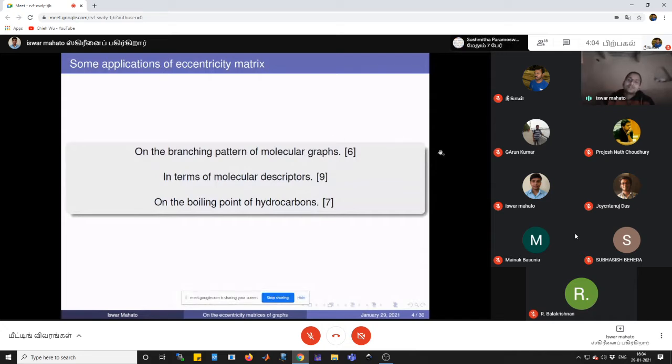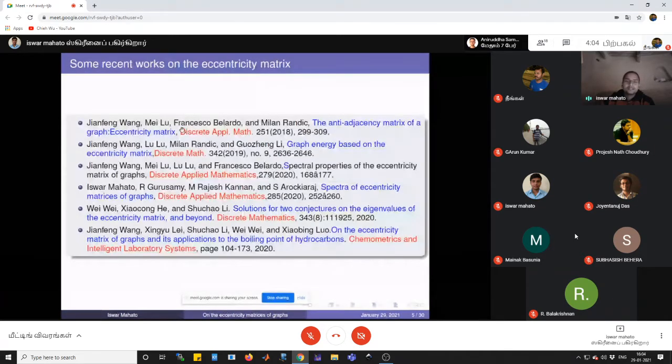Now let us recall some basic definitions. Before that, I will show you some recent work on the eccentricity matrix. These are some recent works in the area of the eccentricity matrix.